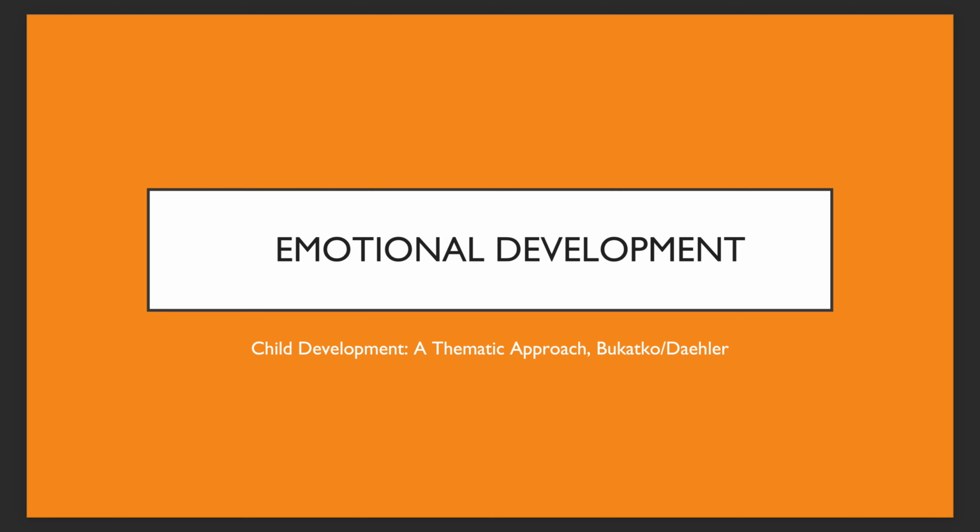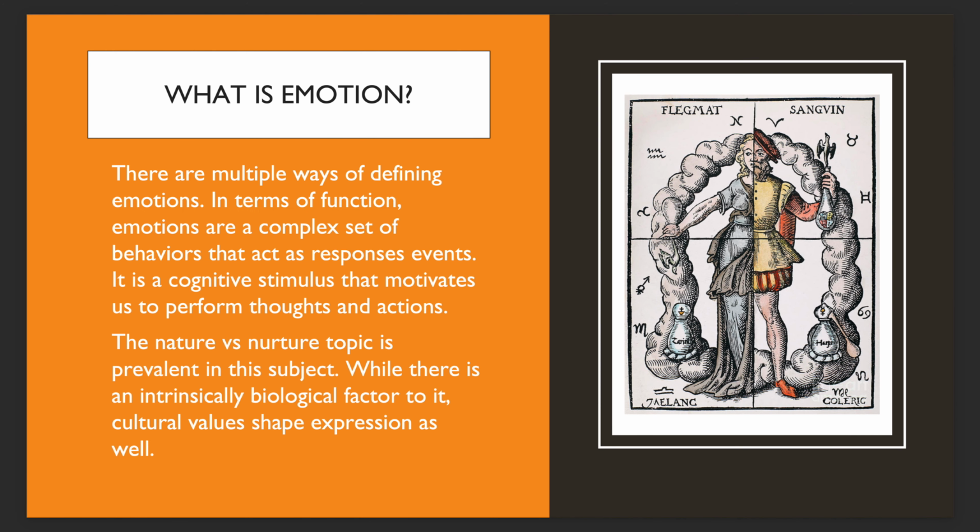Emotional development. There are multiple ways of defining emotions. In terms of function, emotions are a complex set of behaviors that act as responses to events. It is a cognitive stimulus that motivates us to perform thoughts and actions. The nature versus nurture topic is prevalent in this subject, while there is an intrinsically biological factor to it. Cultural values shape expression as well.